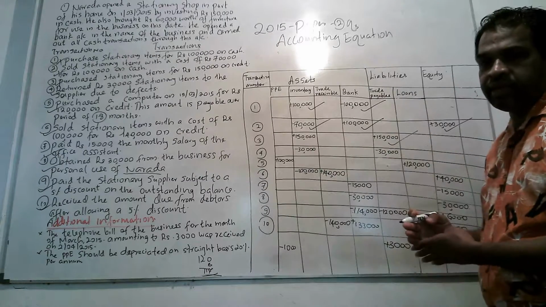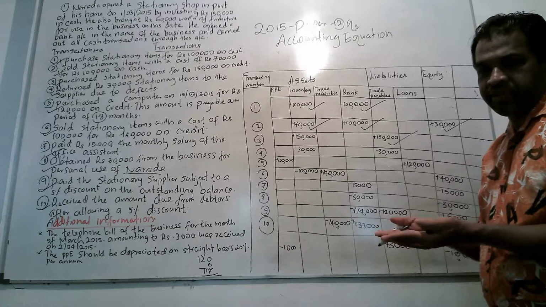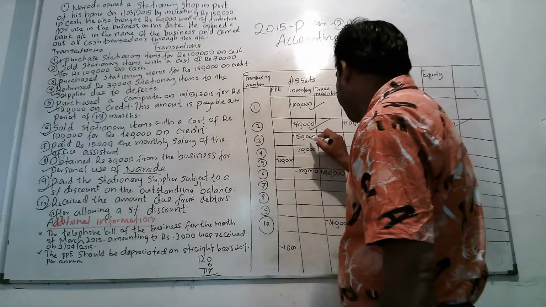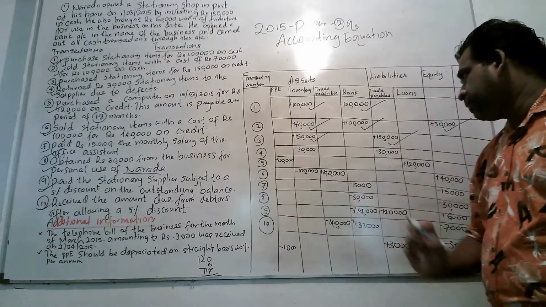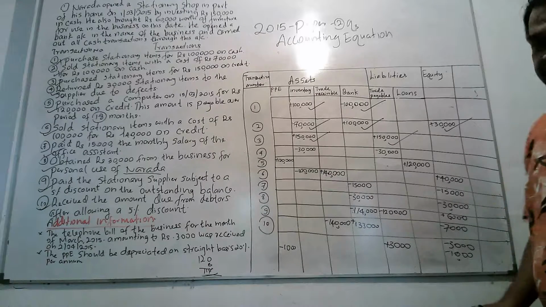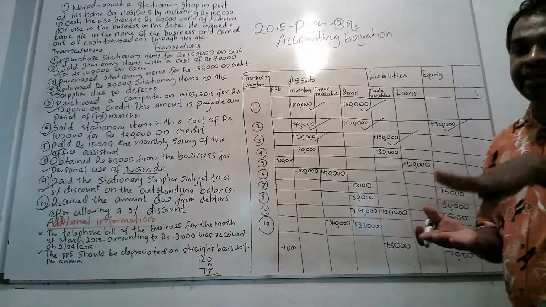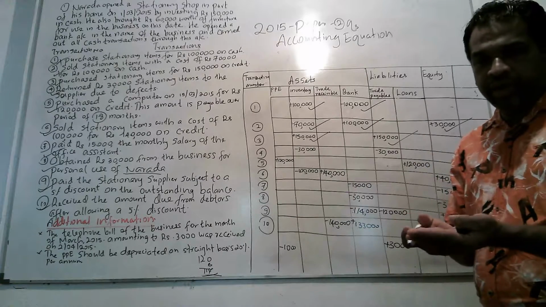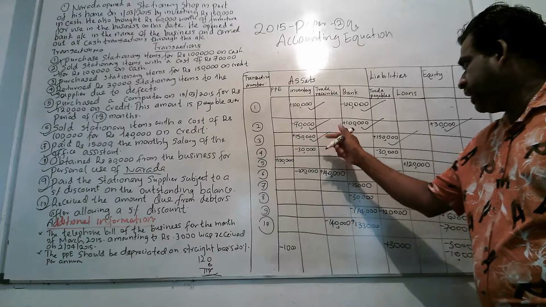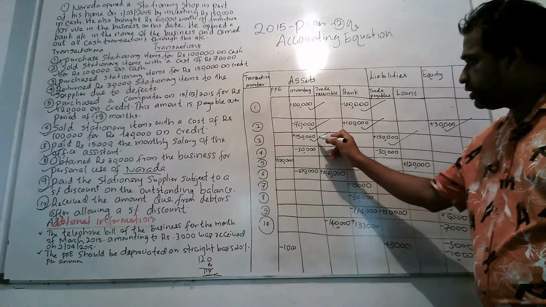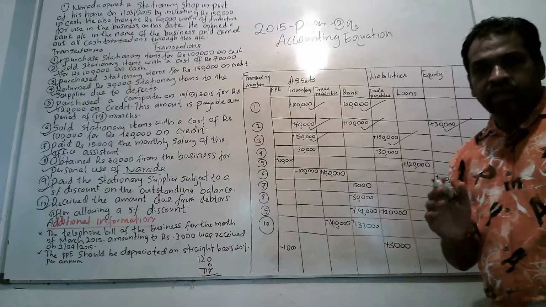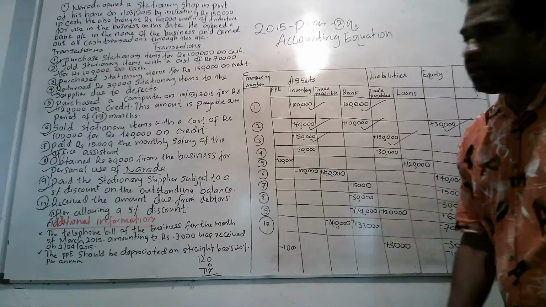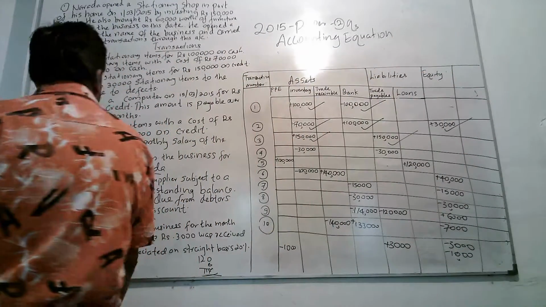Then, equally, you will receive inventory items. They come under inventory, that is stationery items. Then again, it can be increased by another 150,000. Again, both sides increase. That is the second change in this accounting equation. As you receive inventory worth 150,000, inventory goes up by 150,000. As you don't pay money, you will increase your liability trade payables by another 150,000. Right. That is the effect of the third transaction.